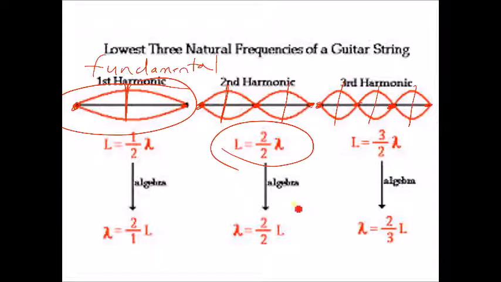Remember our general equation that the length of the string is equal to n, the harmonic number, times 1/2 times the wavelength. And remember that we'll only get a standing wave if the string length is a multiple of 1/2 the wavelength of the wave.